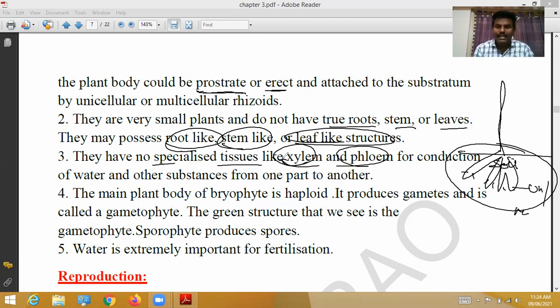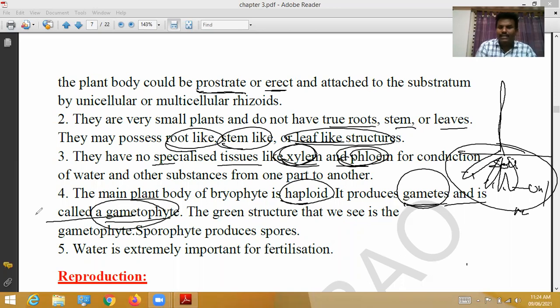Xylem and phloem are actually responsible for conduction of water and food material, but such structures are absent in bryophytes. The main plant body of a bryophyte is haploid. It produces gametes and is called the gametophyte. Generally, the main plant body is haploid, so the haploid part produces haploid gametes. That is why the main plant body of the bryophytes is called the gametophyte.